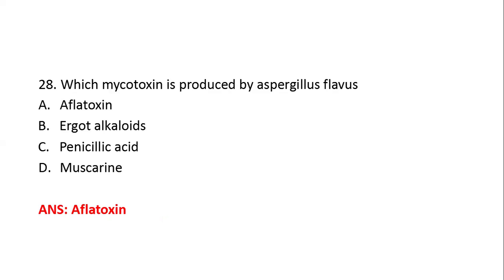Aspergillus flavus produces the mycotoxin aflatoxin. Ergot alkaloids are produced by Claviceps species. Penicillic acid is produced by Penicillium puberulum. Muscarine is produced by Amanita muscaria.